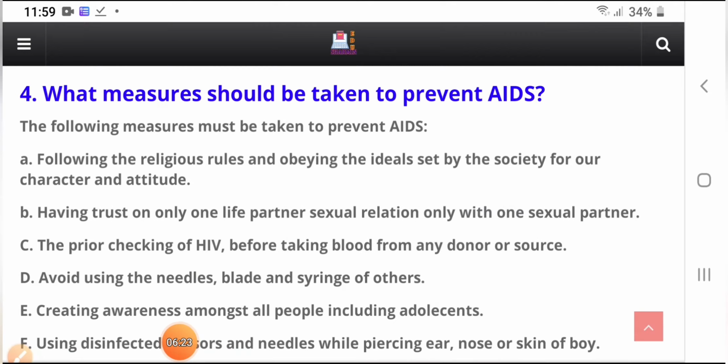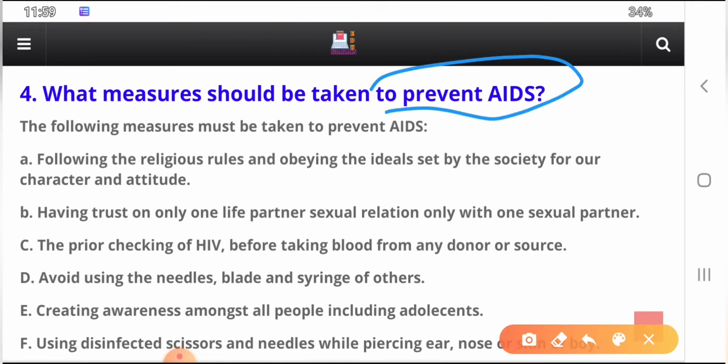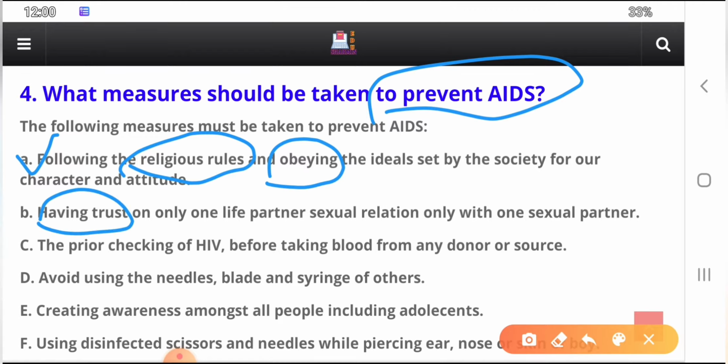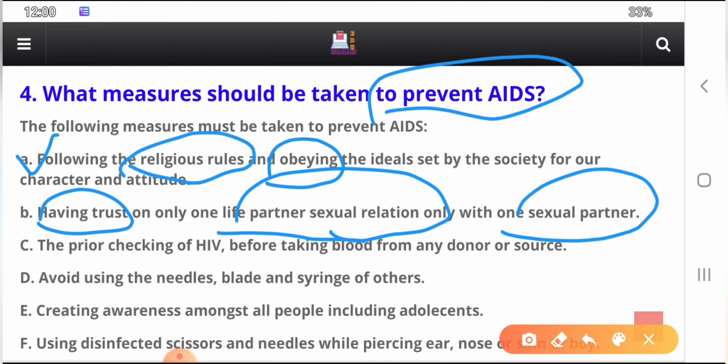So question number 4, what measures should be taken to prevent AIDS? How can you prevent this disease? What's the method? Number 1, following religious rules and obeying the ideals set by society for our character, and having trust in only one life partner, that is, only one sexual partner, and prior checking for HIV before taking blood from any donor or source.